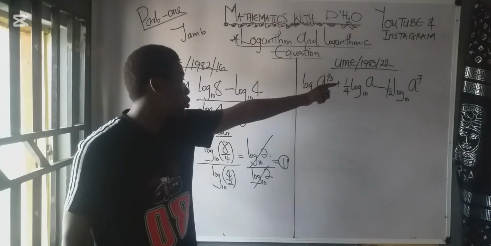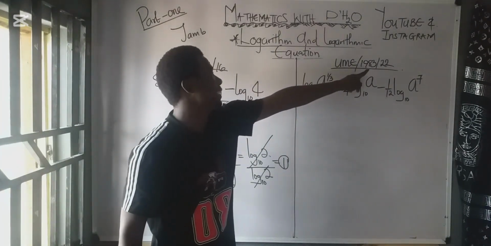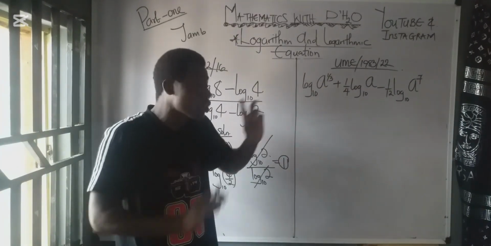Now let's take the next question. UME 93 number 22. Let's solve this quickly.